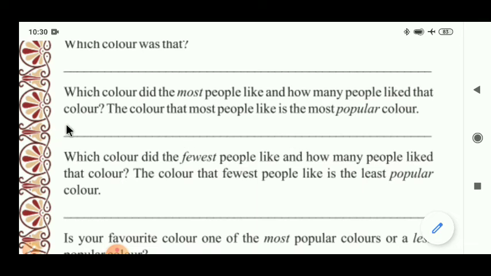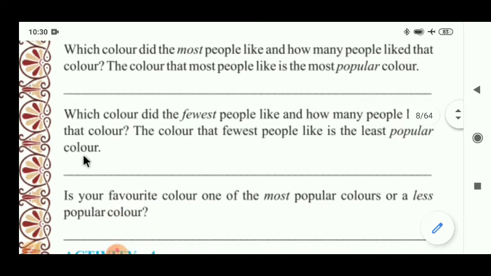Almost 65% of students liked the orange color, for example, orange color in the rainbow. Hence, we can say that orange is the most popular color. So, for example, 65% of students like orange color, so we can say that the most popular color is orange. Can you understand now?